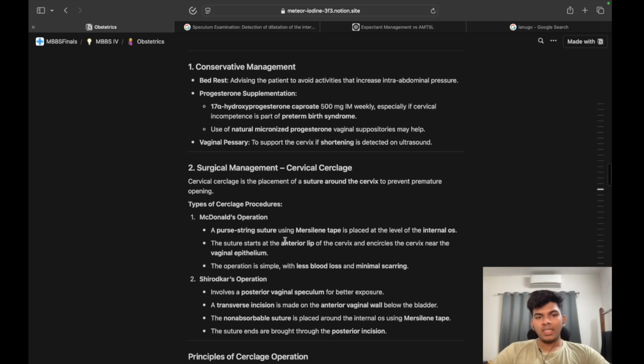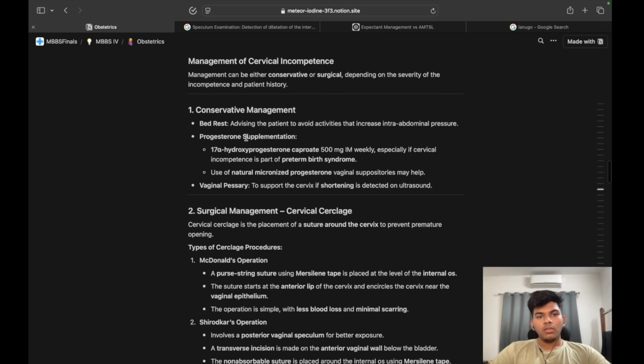Conservative management: bed rest, advising the patient to avoid activities that increase intra-abdominal pressure, and progesterone supplementation, 17 alpha hydroxyprogesterone caproate, very long name, 500 milligrams IM weekly, especially if cervical incompetence is part of preterm birth syndrome.